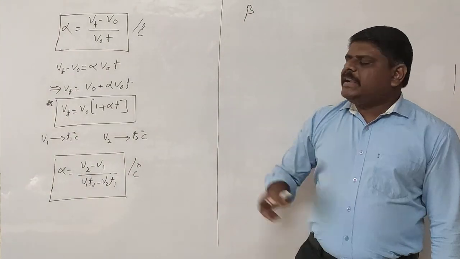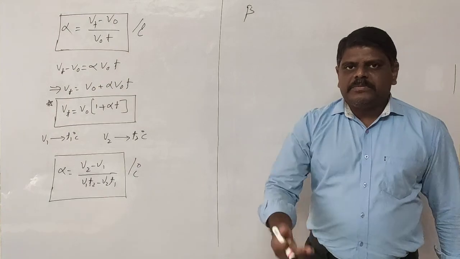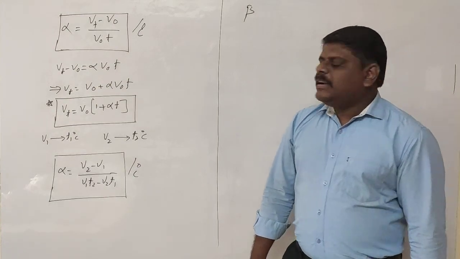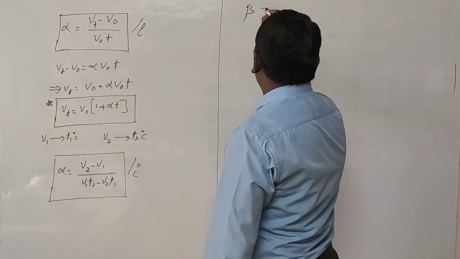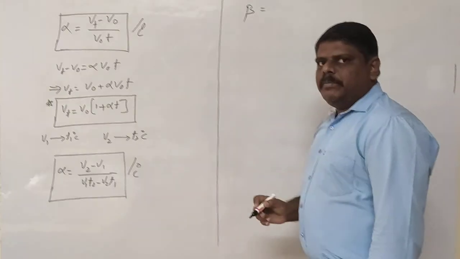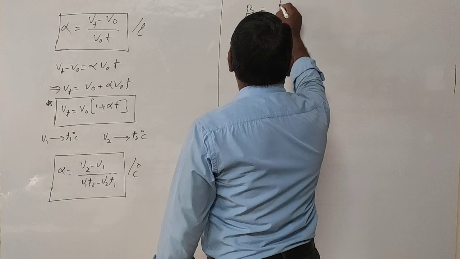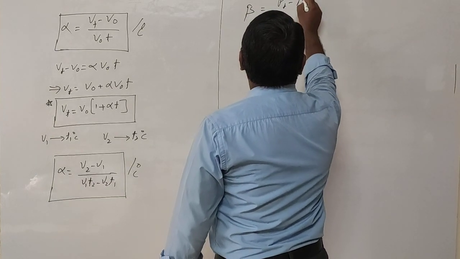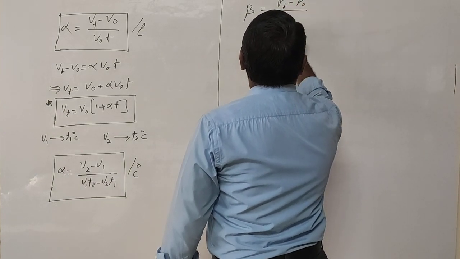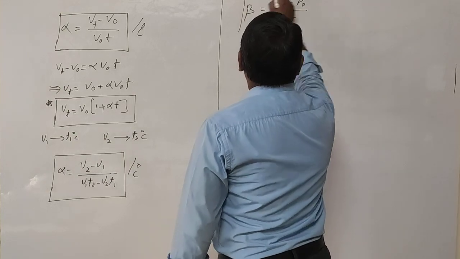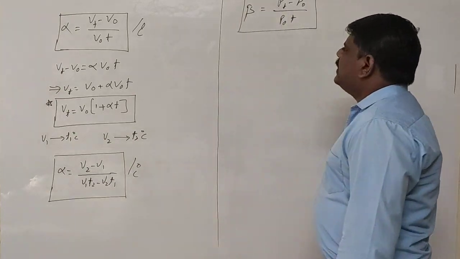Beta is the pressure coefficient, and what will the formula be? The only change is that in place of volume you write the pressure. So beta is equal to Pt minus P naught by P naught into T. This is the formula to find the pressure coefficient.